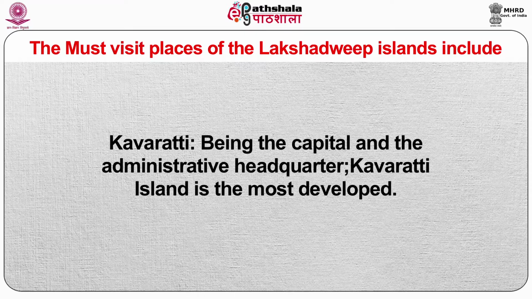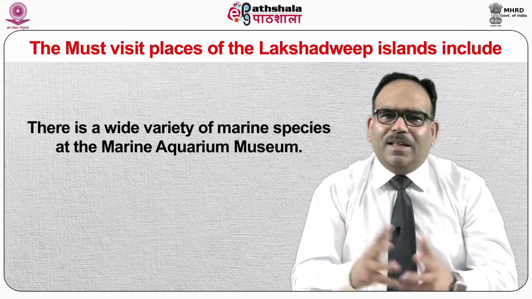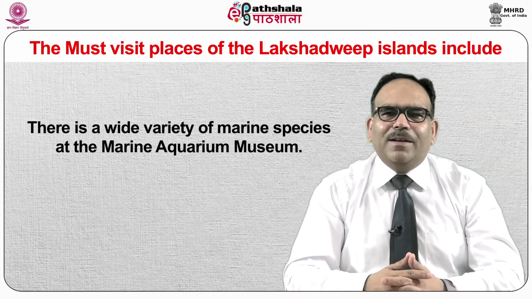Kavaratti Island is the most developed. There are a number of mosques spread all across the island, including the Ujra Mosque. The ceiling of the mosque is said to be carved out of driftwood. The lagoon is considered perfect for water sports, and the beaches for sunbathing. There is a wide variety of marine species at the Marine Aquarium Museum.